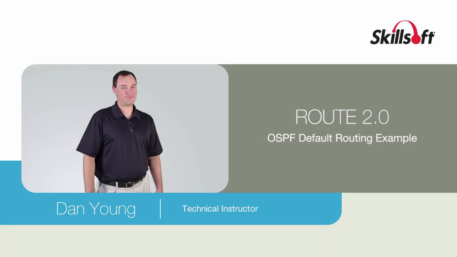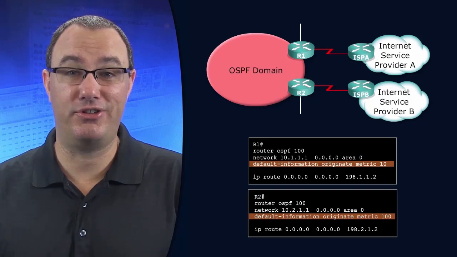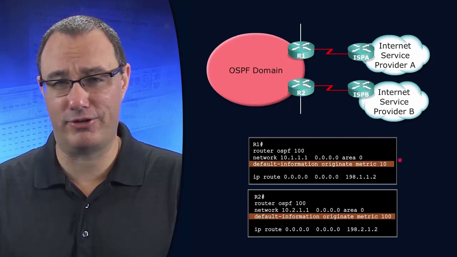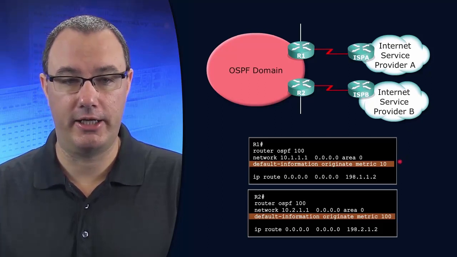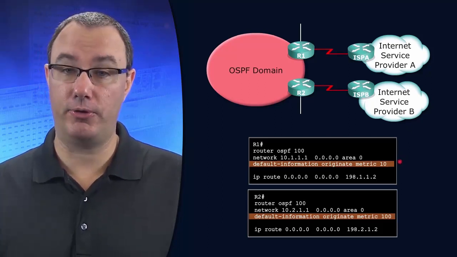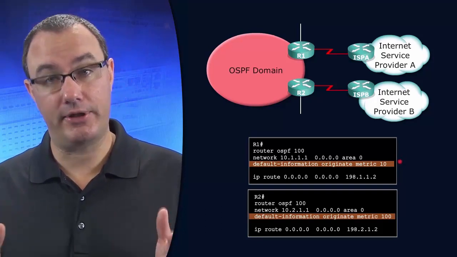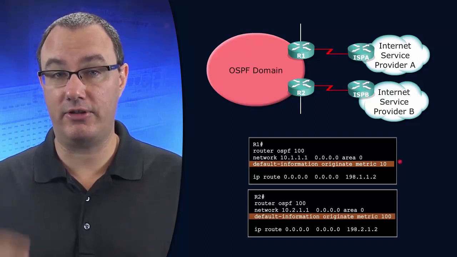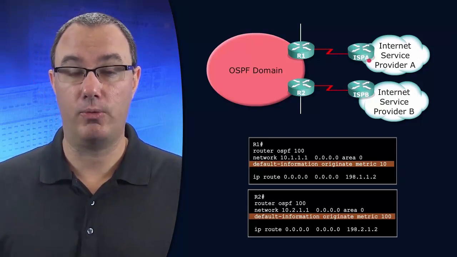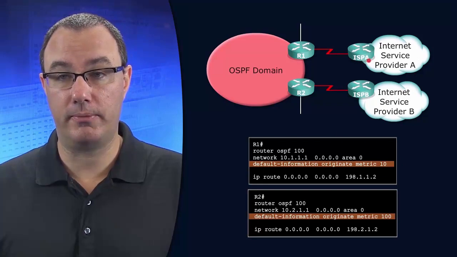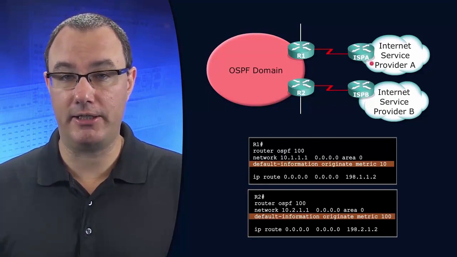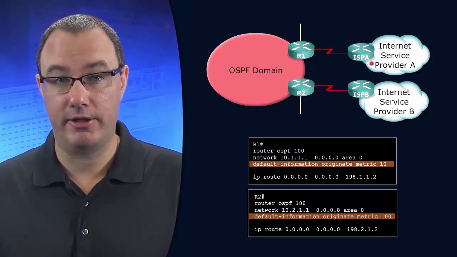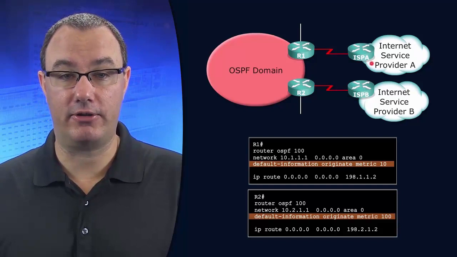The default information syntax is something that you should really get to love. I think OSPF is doing us a great service by giving us such a powerful command, default-information originate. Firstly, notice that we do not have the always keyword. So we are leaving the dependency on the existence of internet connectivity there, which is good, because if I lose connectivity in my current routing table to my default route, such as it gets removed or an interface goes down, then I stop advertising myself as the exit.